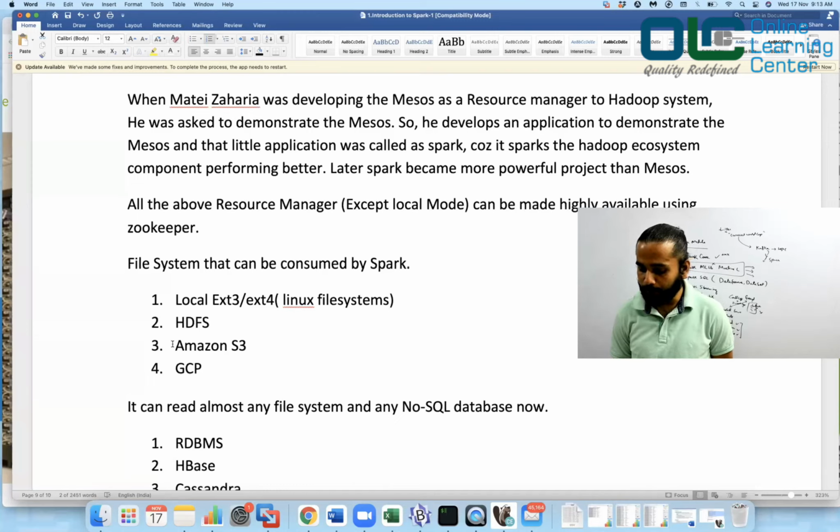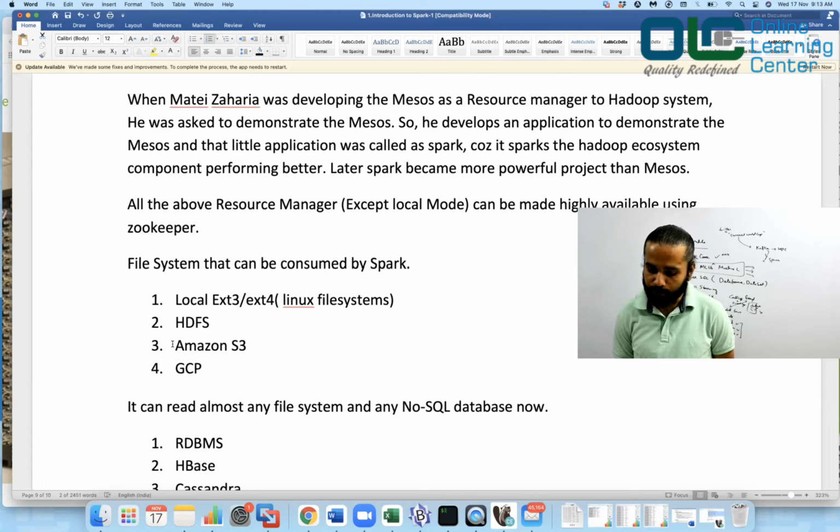He developed an application to demonstrate Mesos, and that little application was called Spark, because it sparks the Hadoop ecosystem components into performing better. And later Spark became more popular than Mesos. Many people do not know about Mesos if they have not learned Spark, but Spark has gained a lot of popularity. Everybody knows what exactly Spark is. Spark is a big data processing framework, is it not?